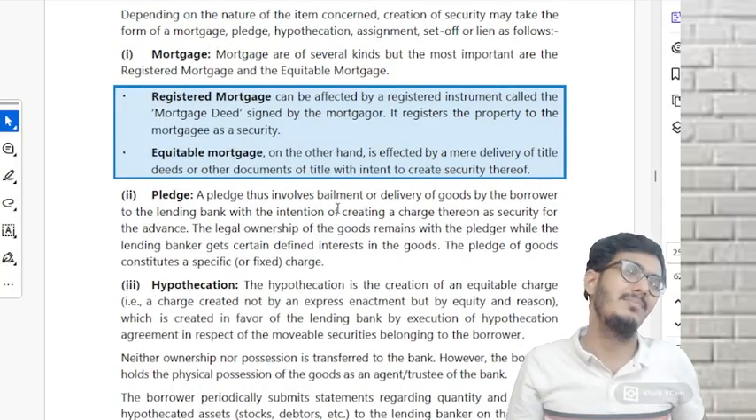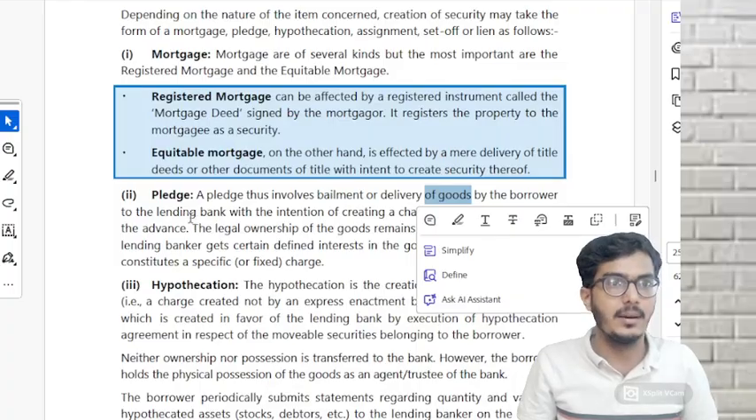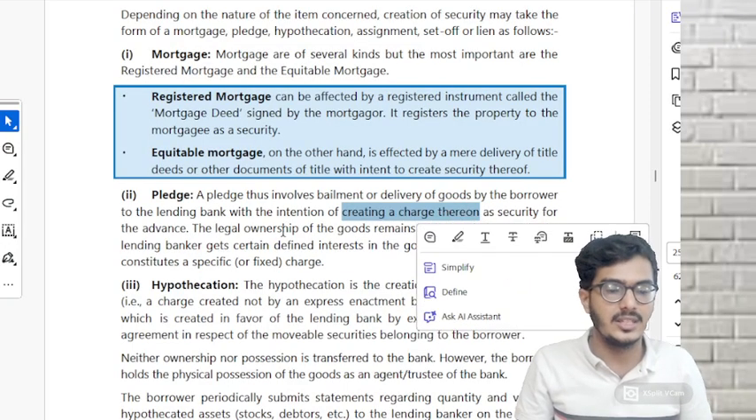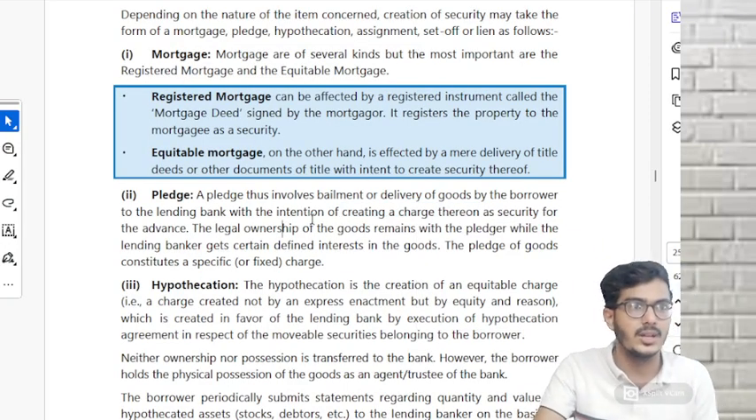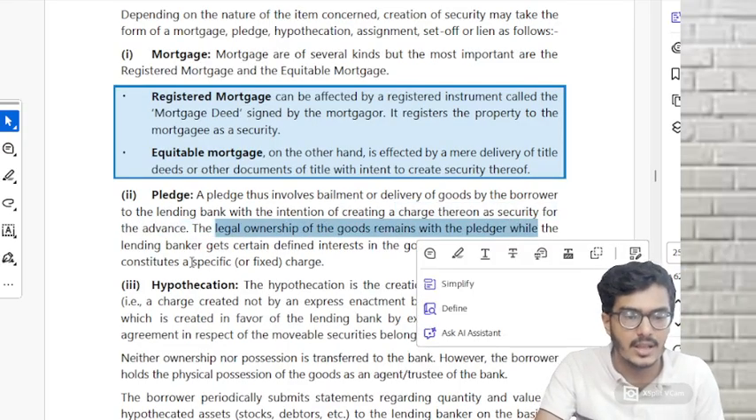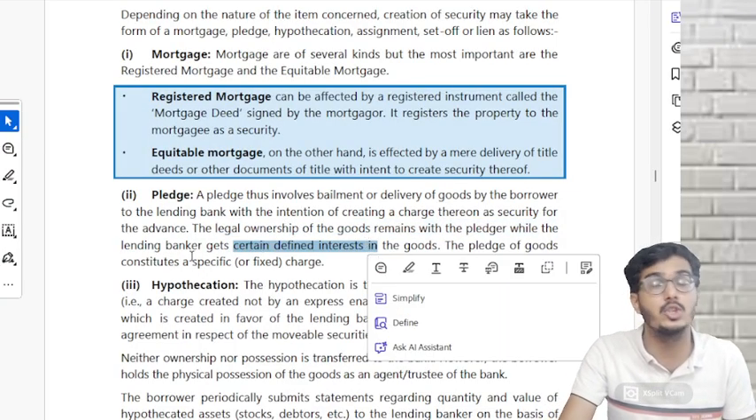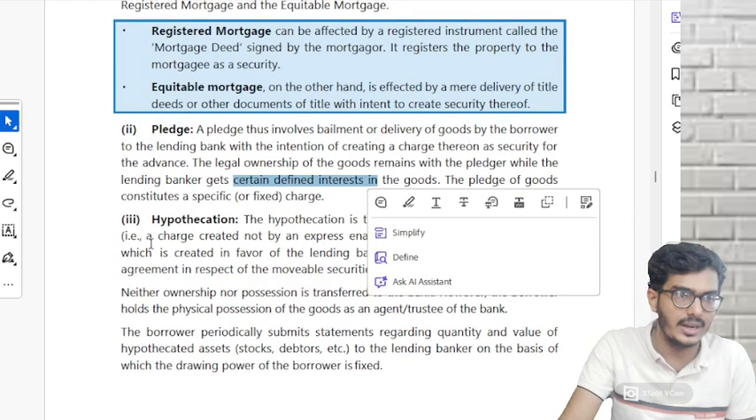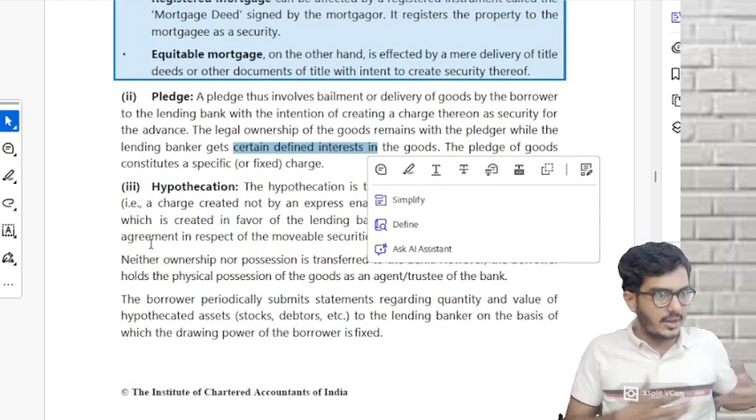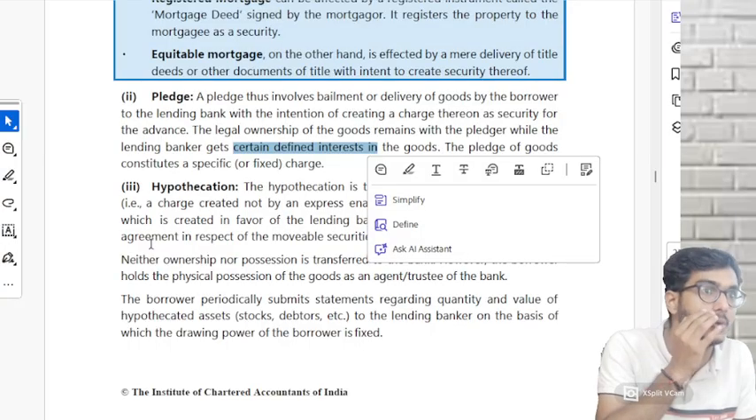What is pledge? So you already know what a pledge is. It is like a bailment, or a delivery of goods by the borrower to the lending bank with an intention of creating a charge thereon as security. Generally, it is done on movable goods, correct or not? The legal ownership of the goods remains with the pledger, while the lending bank gets a certain defined interest. Generally, it is done on stocks. With a pledge, the ownership is still yours only. What the bank has is just some interest, they are enjoying. Understood? Who's enjoying? Banks.